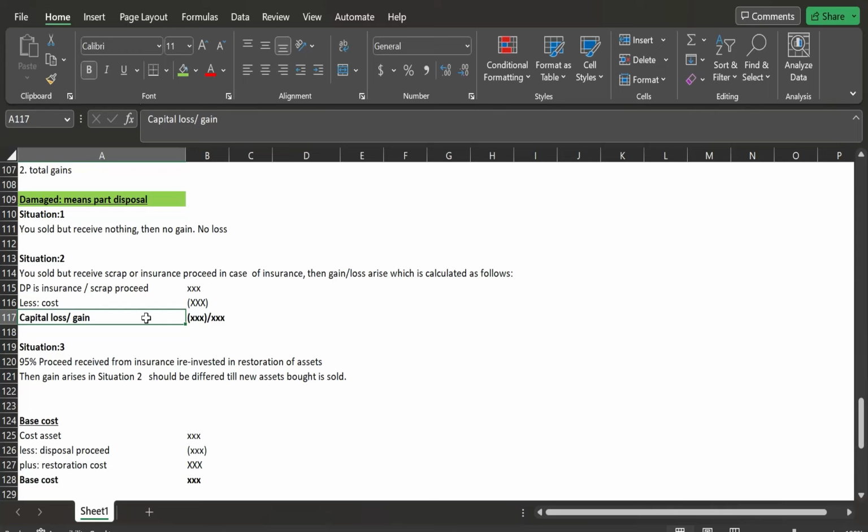And here, we simply revise the base cost of the old asset. And how do we do that? We simply deduct the disposal proceeds and add the restoration cost incurred to restore those assets. Okay.